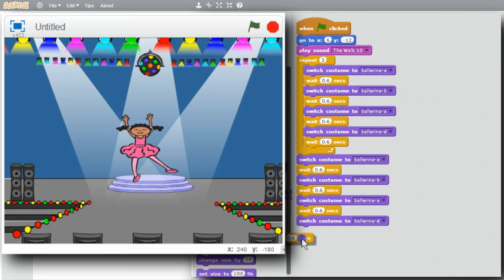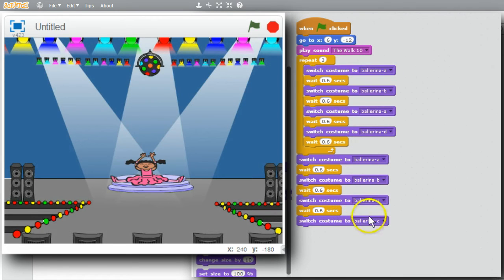I don't need this last wait. Instead of ending with costume D with her foot sticking out, I can use the splits, costume C. Now when it runs, it'll get the 16 costume changes and end with her doing the splits. I'll run the program. 2, 3, 4, 1, 2, 3, 4 last time. 2, 3, 4, 1, 2, 3, 4.